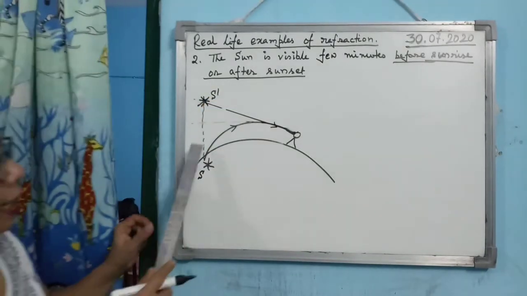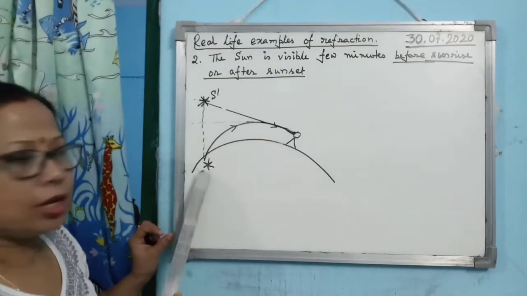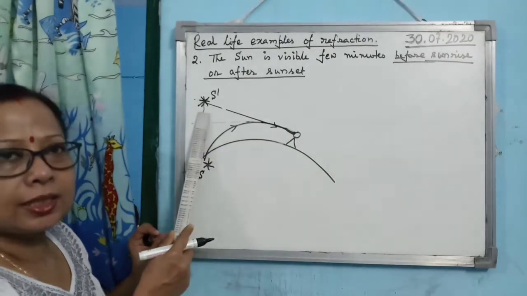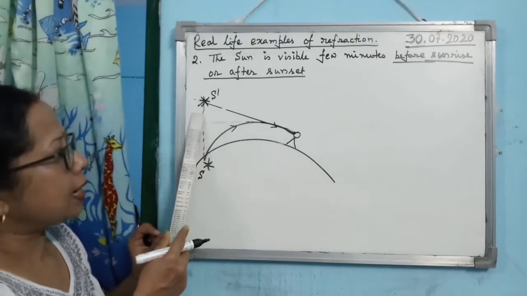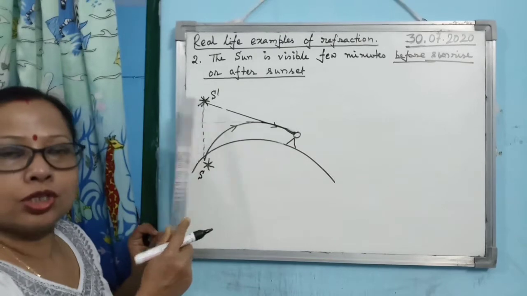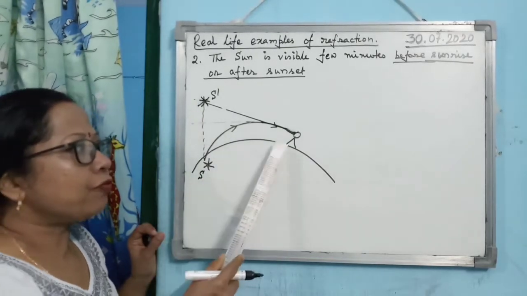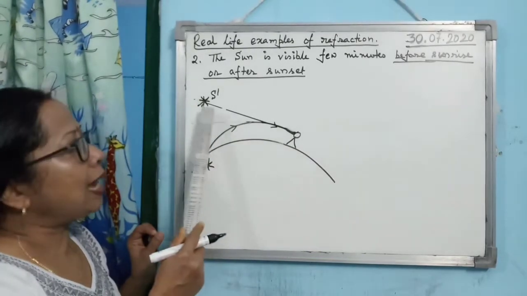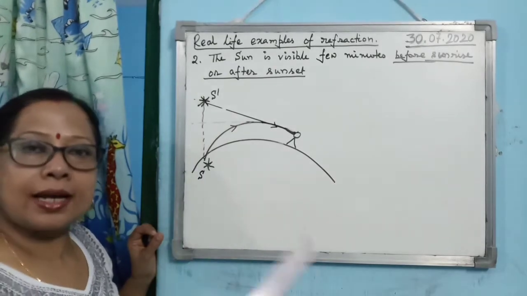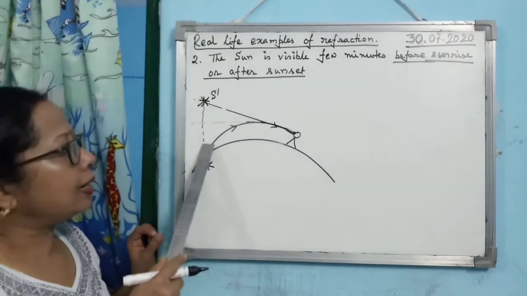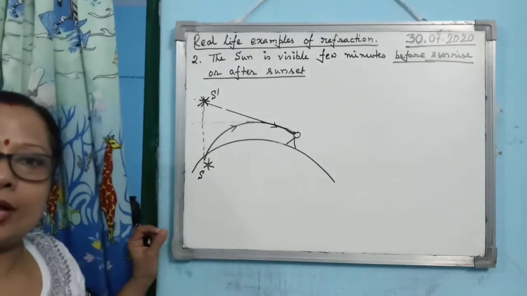So you see, actually the sun is below the horizon, but the observer is watching the image of the sun above the horizon. The sun has already set, but for the observer it will appear as if the sun is not yet set, rather it is above the horizon.